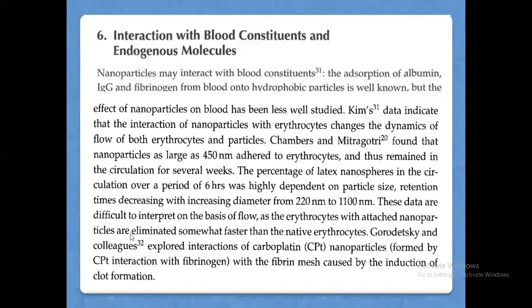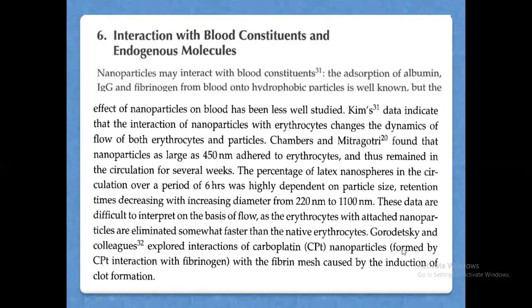So these data are difficult to interpret on the basis of the nanoparticle flow rate, as the RBCs with attached nanoparticles are eliminated somewhat faster than the native erythrocytes, that is erythrocytes without these nanoparticles. Then another group of people explored interactions of carboplatin, CPT.